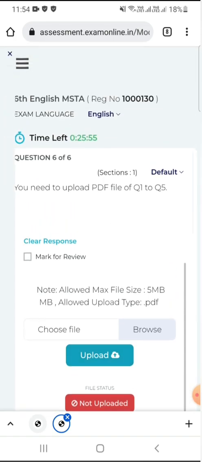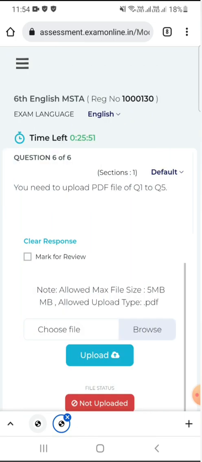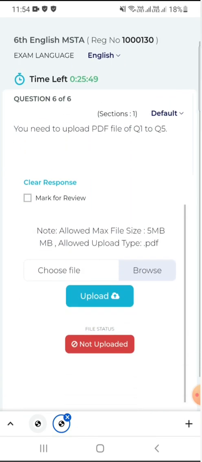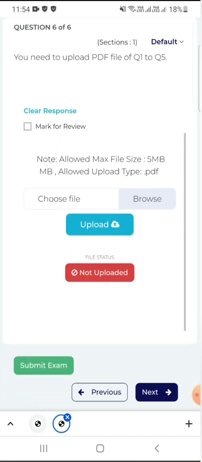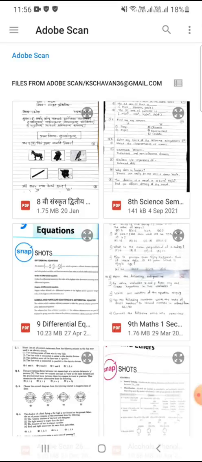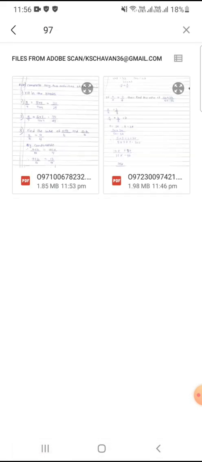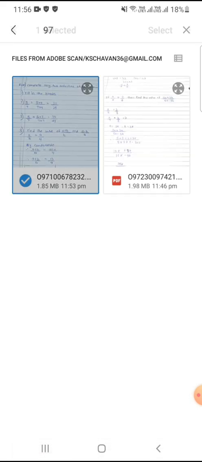But before that, note that question 6 has still not become green. Now click on the browse button. These 3 options will be there, but you have to click only on the file button and search in recent files for your login ID number.